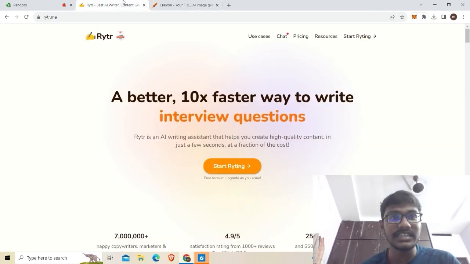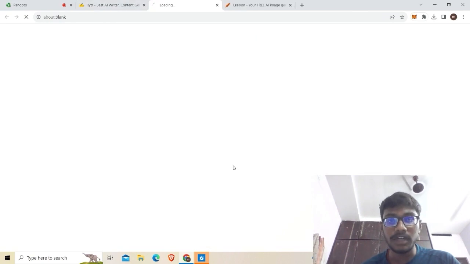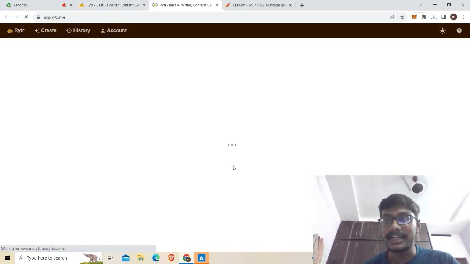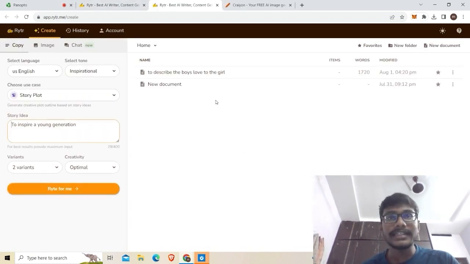Here you can see that by just clicking the plot, it is getting all the content you want, right? So this is nothing but text generation AI. Now we will see image generation AI.